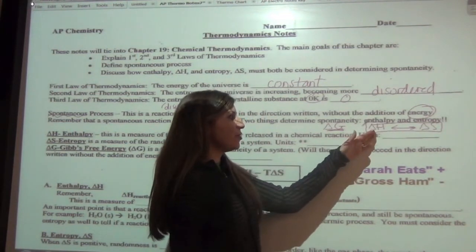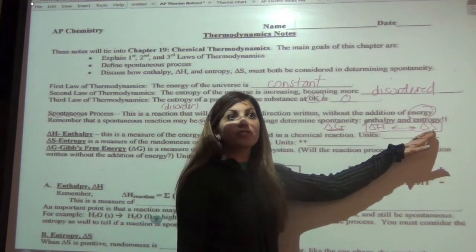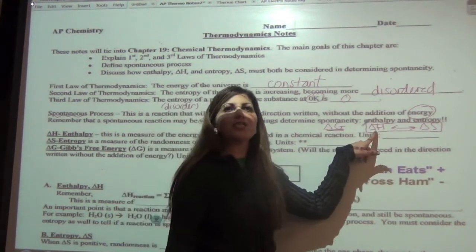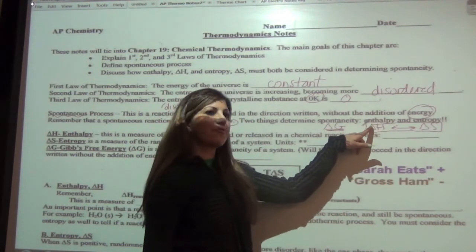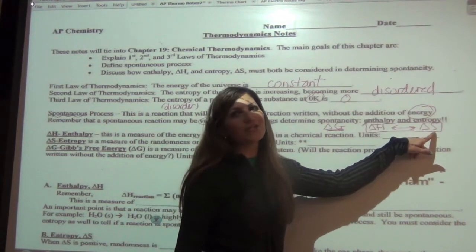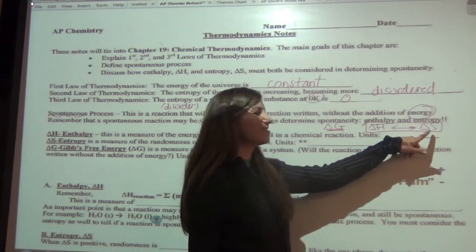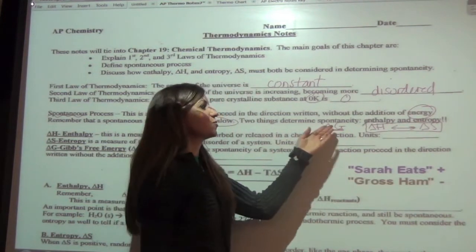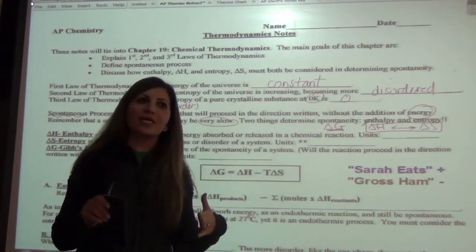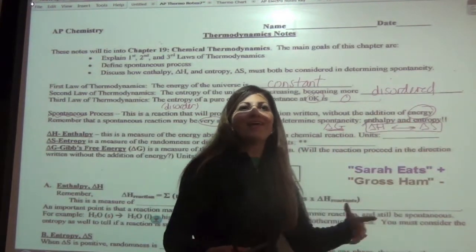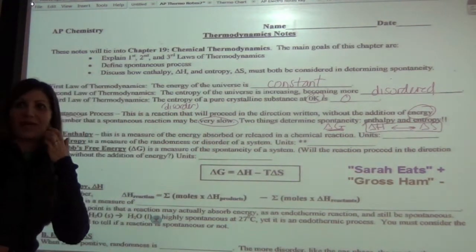So you could have an endothermic reaction and have a whole bunch of disorder, and then you can get a spontaneous reaction. Or your reaction can be very, very exothermic, and your disorder is actually decreasing, so maybe a gas is turning into a solid, and you could still have a spontaneous reaction. So it can be trumped by one of them. If one of these is really high, then it can trump the other one, okay?